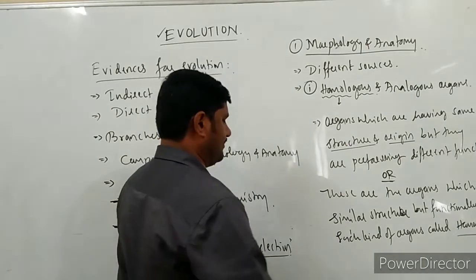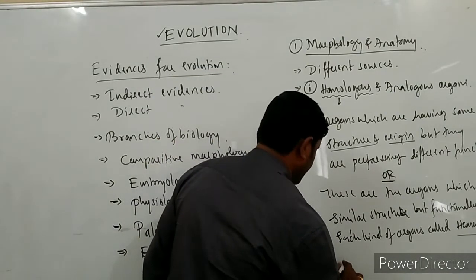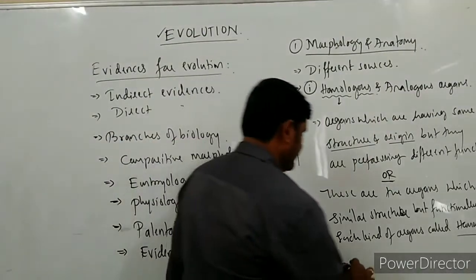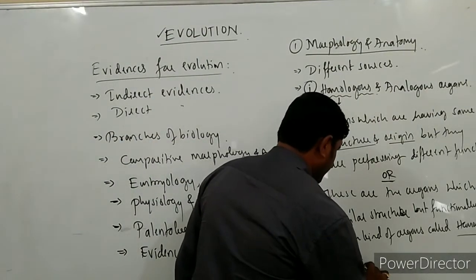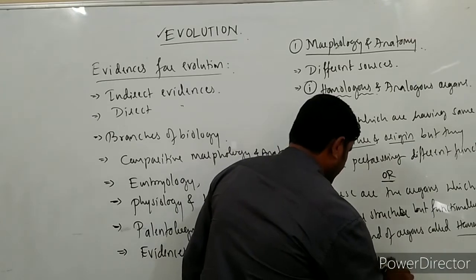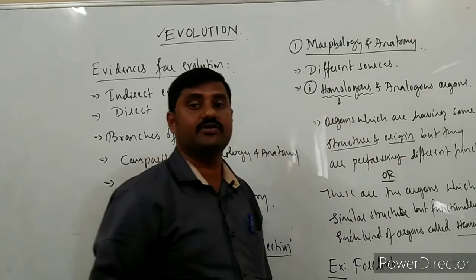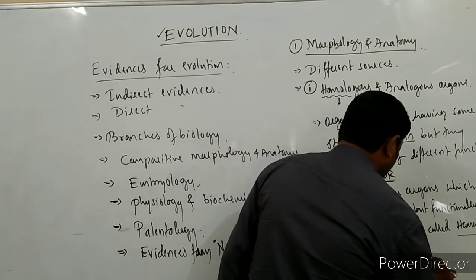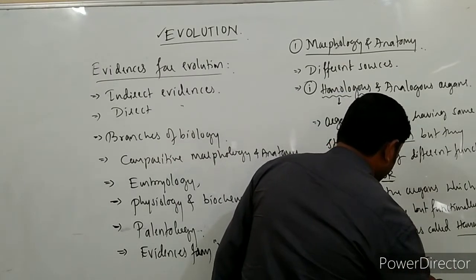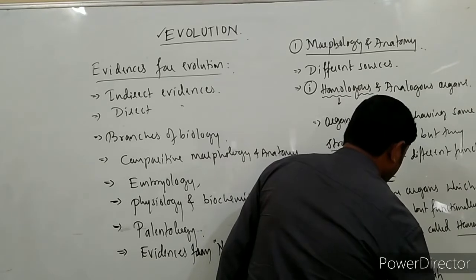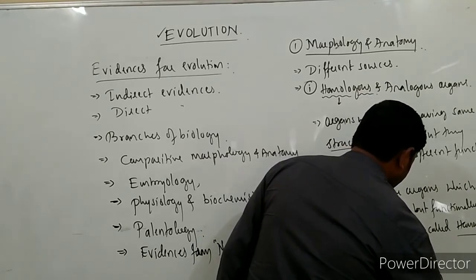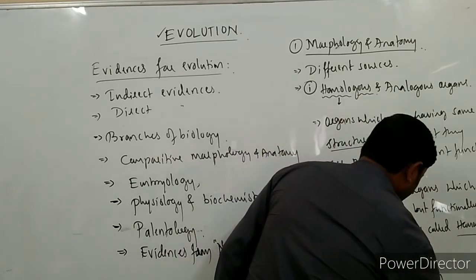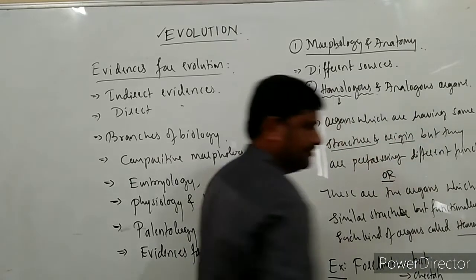So what kind of example will we take? In different groups of organisms, consider the forelimbs present in different groups, like forelimb of bat, forelimb of cheetah, forelimb of human, forelimb of whale.